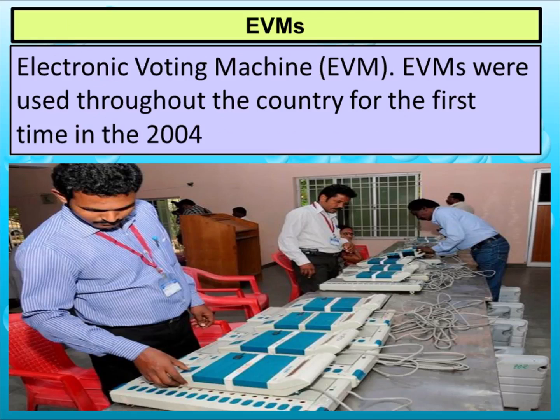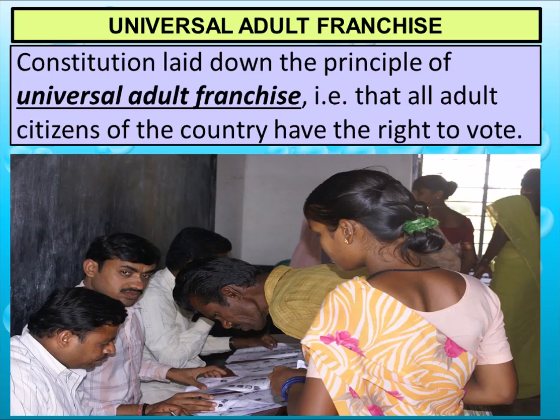EVMs, electronic voting machines, were used throughout the country for the first time in 2004. Before it, we used to give vote with the help of a long sheet. It was almost like an A4 sheet where a lot of names of the candidates were written along with their political signs, and we had to put a stamp before their name. But in electronic voting machines, what happens? We have to press these blue buttons, and here you will see the pictures of the candidates, and it is very easy for voting as well as counting the votes.